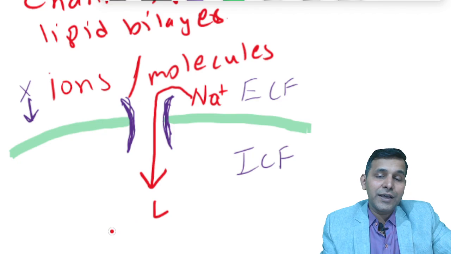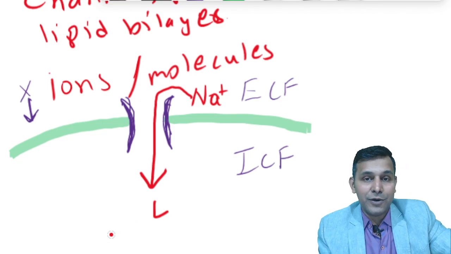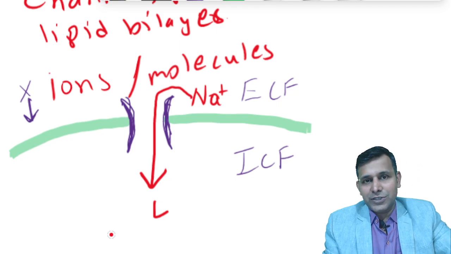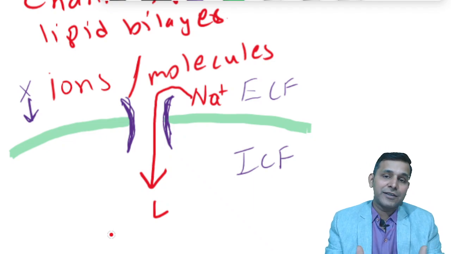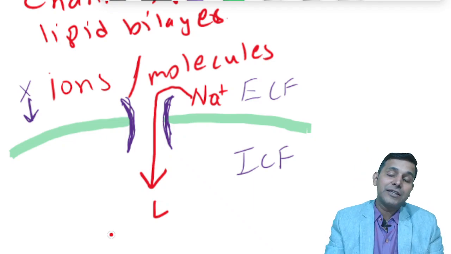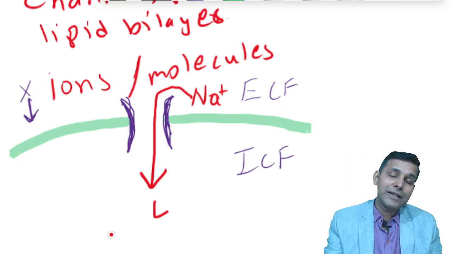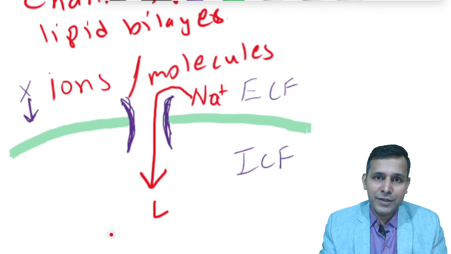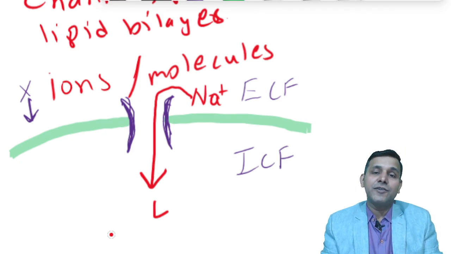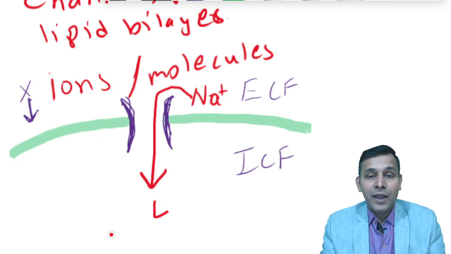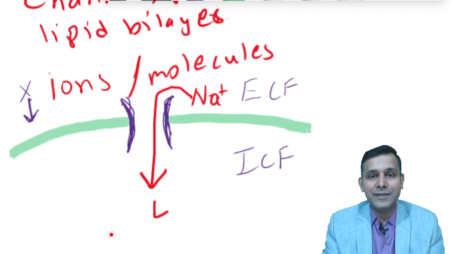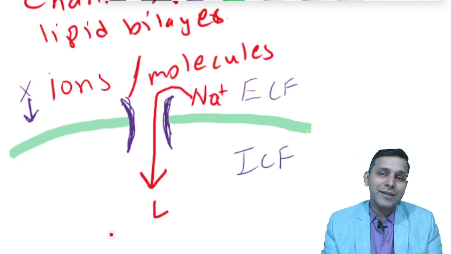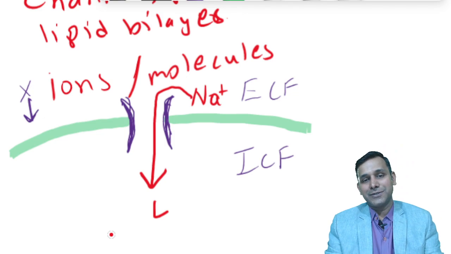The channels are very important in a cell membrane because they give specificity to the cell membrane. The cell membranes have various types of channels. The channels can be specific for sodium ion, for potassium ion, for calcium, for chlorine, or for other ions. They are specific in terms of ions, and also in terms of their gating behavior, that is, when a channel will open or close. So let us have some more detailed information about these channels.